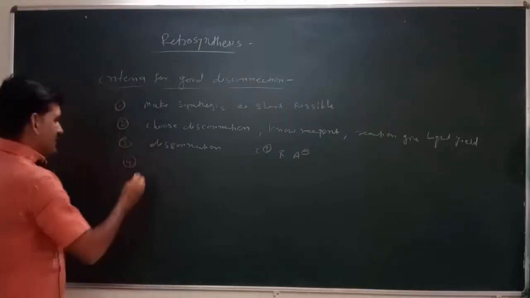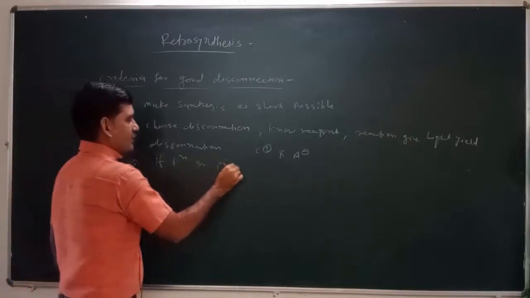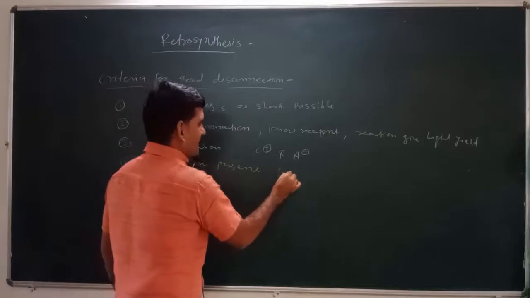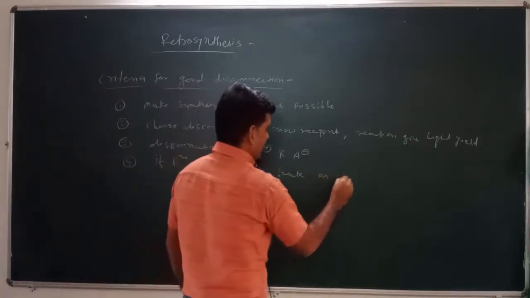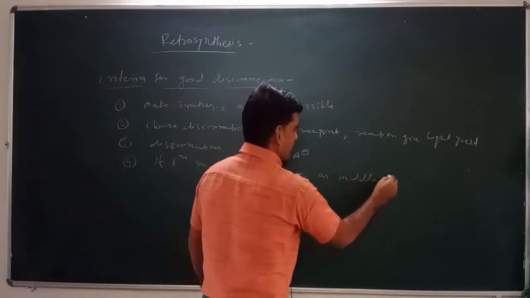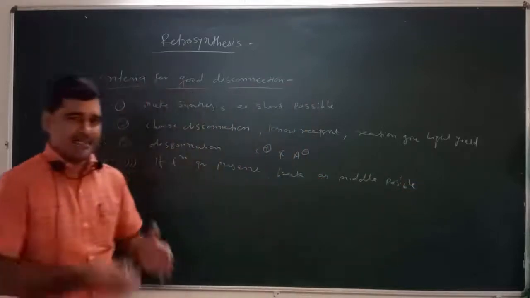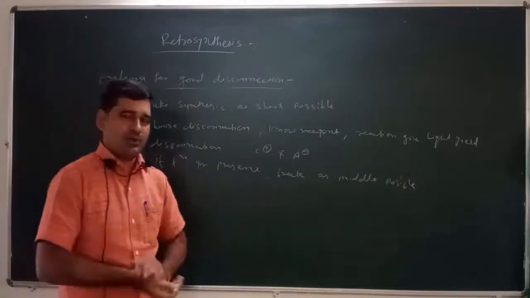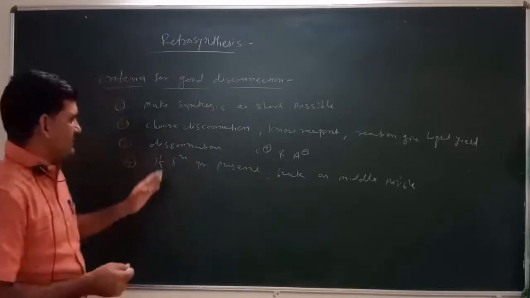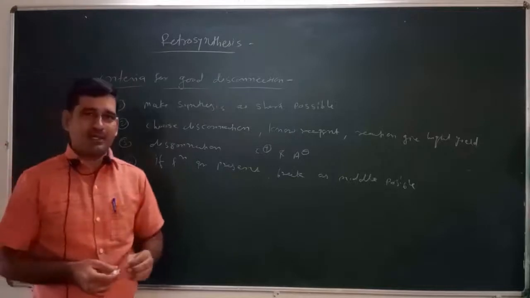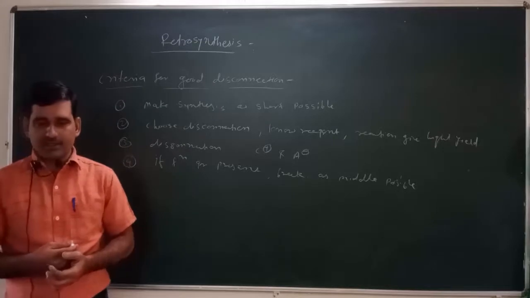Suppose a functional group is there, then we have to break the molecule as near the middle as possible so that it can be converted into equal molecules, or equal functional group molecules. We break the molecule as near the middle as possible so that it can be easily converted into synthons.